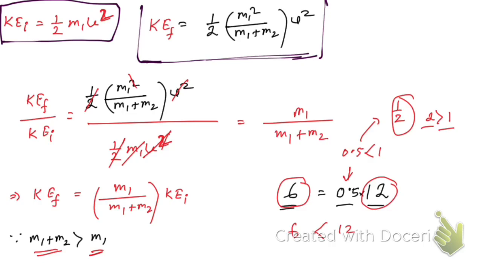So that's why this m1 by m1 plus m2 must be less than 1. Okay, that must be less than 1. So now you see, if this is less than 1, from here it is clear that 6 is less than 12, right? We know that 6 is less than 12.